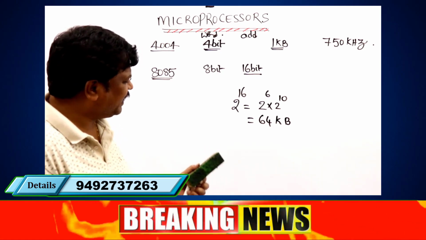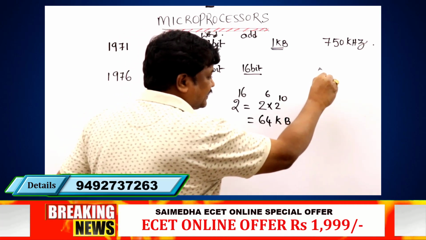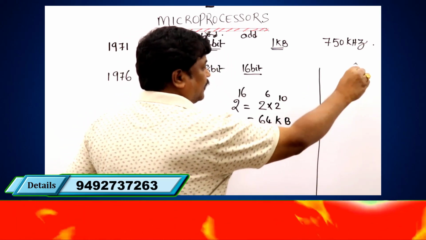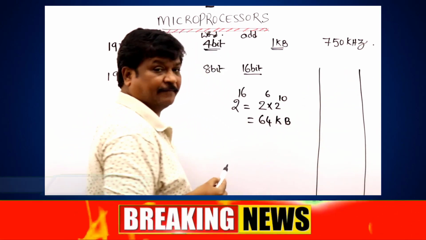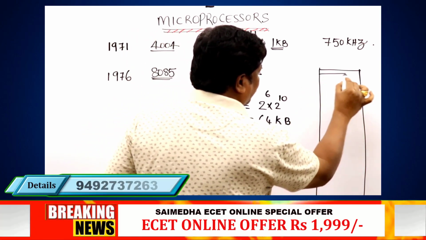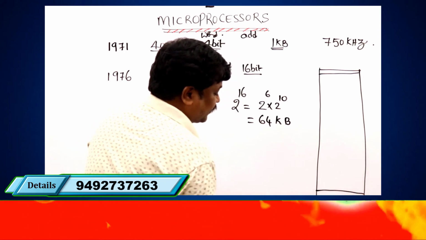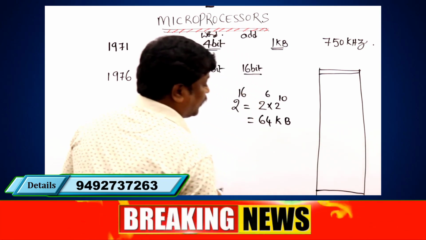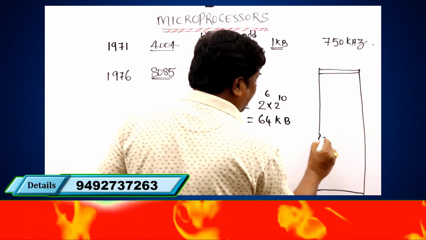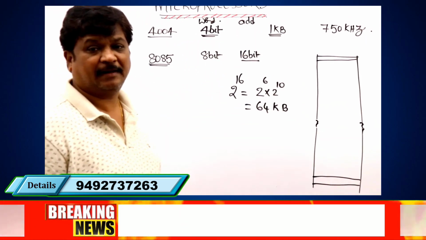Sir, what is the meaning of it? What is 64 kilobytes? Suppose this is the memory. The first location is here, and somewhere the last location is here. Totally, how many locations are available?